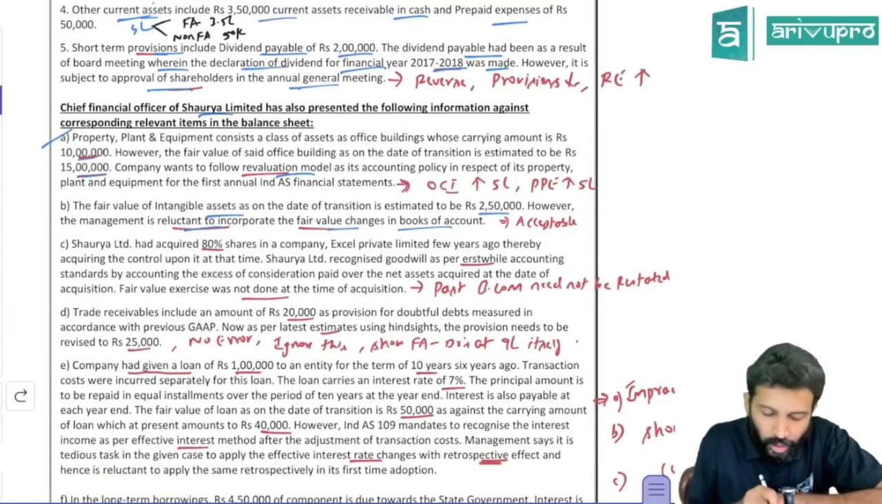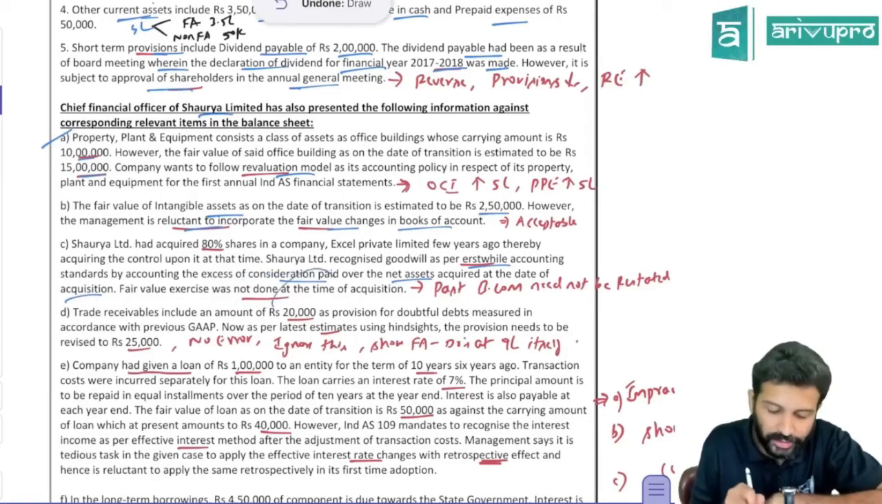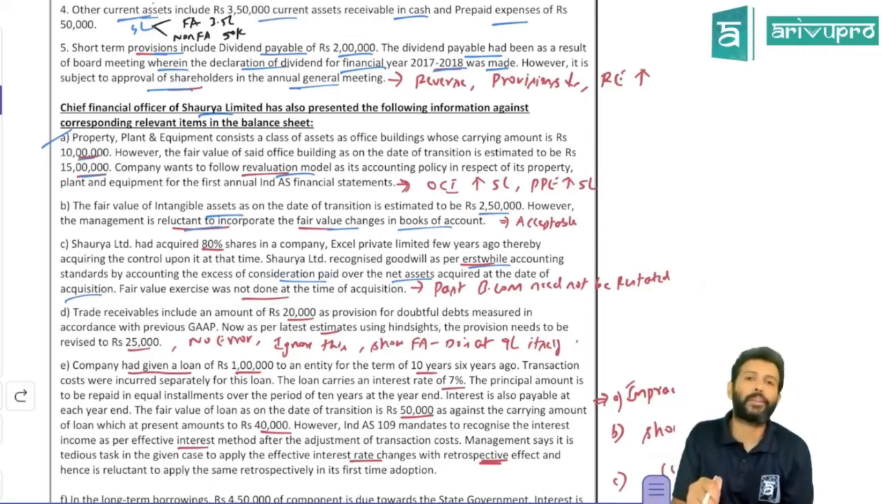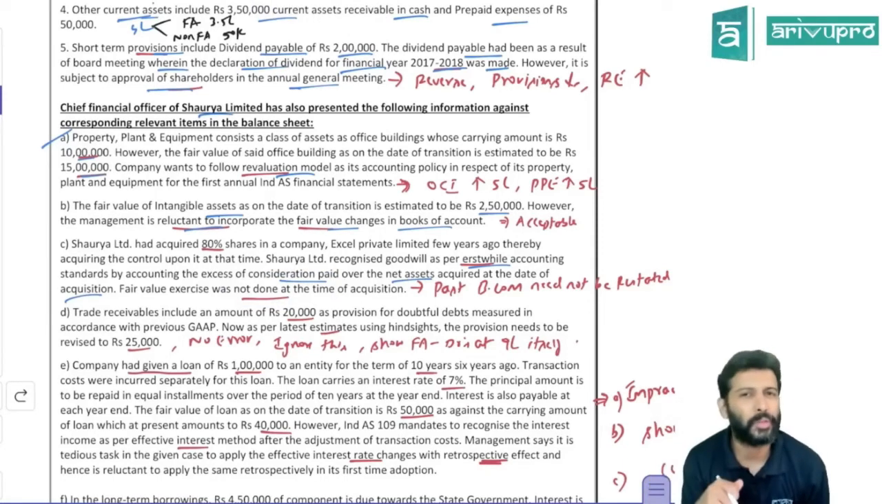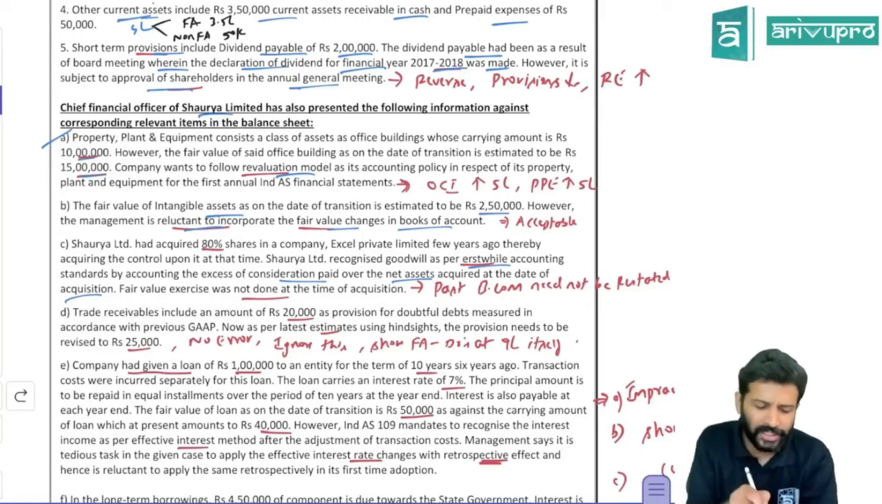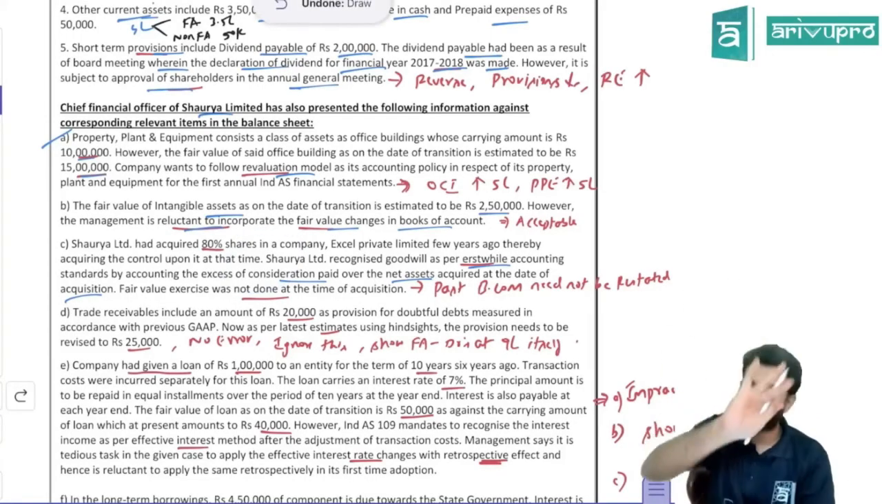Move on. Shaurya had acquired 80% shares in a company called Excel, one subsidiary, a few years ago, thereby acquiring the control on it. Shaurya recognized goodwill as per erstwhile accounting standard by accounting the excess of consideration paid over net assets acquired at the date of acquisition. Fair value exercise was not done at the time of acquisition. IND AS 103 says you have to find out goodwill by considering fair value of net assets. But when you find out as per accounting standard, fair value exercise was not done there. But when did this business combination happen? Before the date of transition.